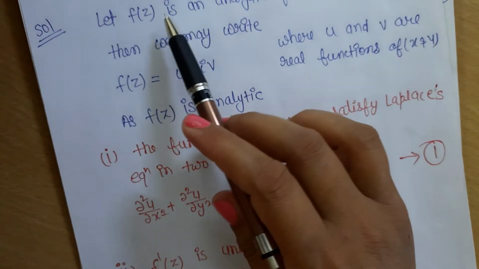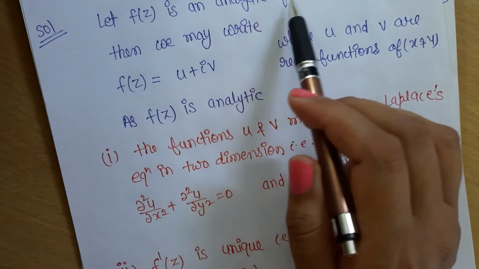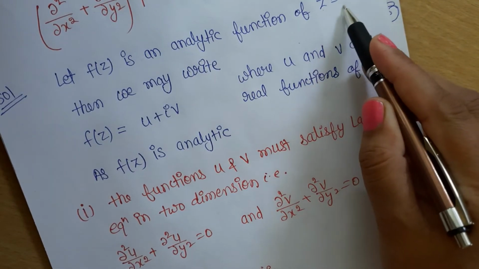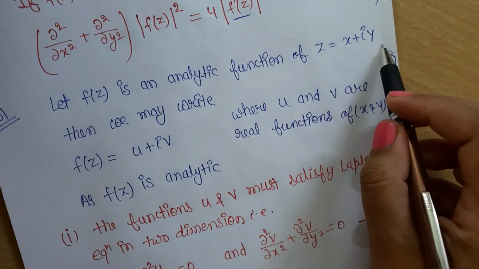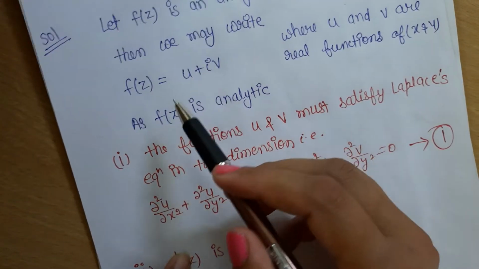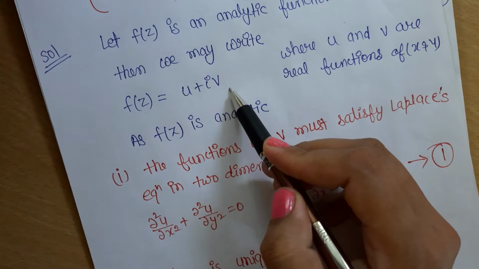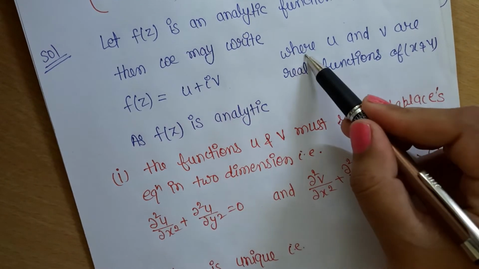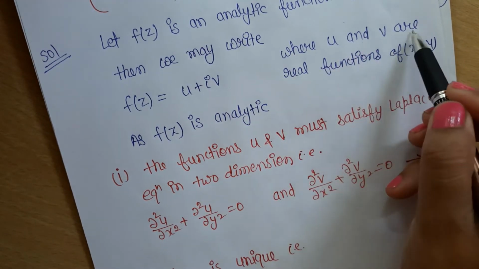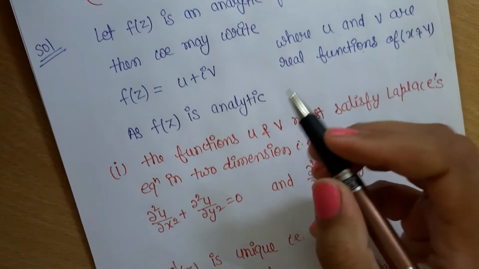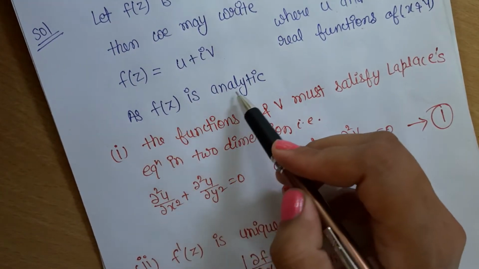We have that f(z) is an analytic function of z. What is z? z equals x plus iota y. Then we can write f(z) equals u plus iota v, where both u and v are real functions of x and y. According to the question, f(z) is analytic.